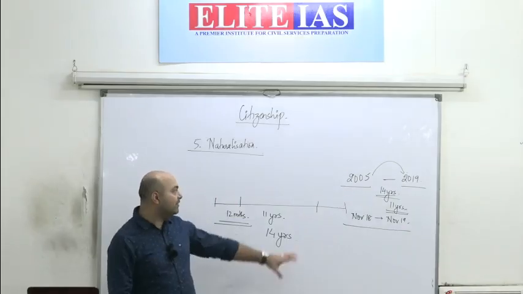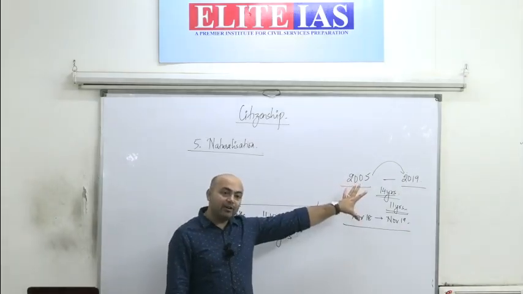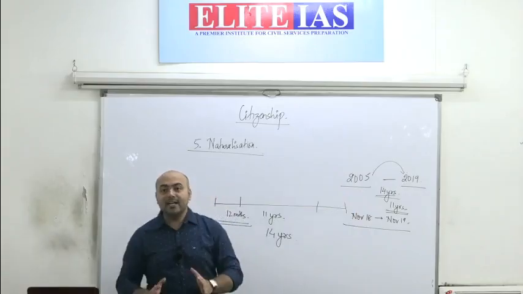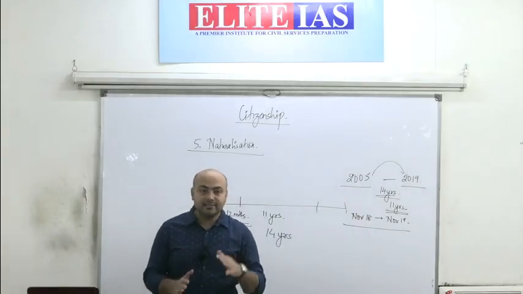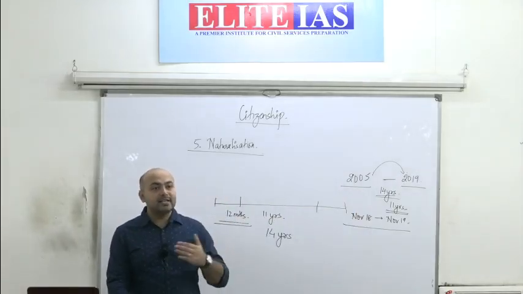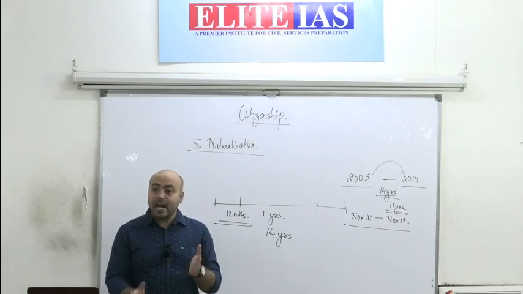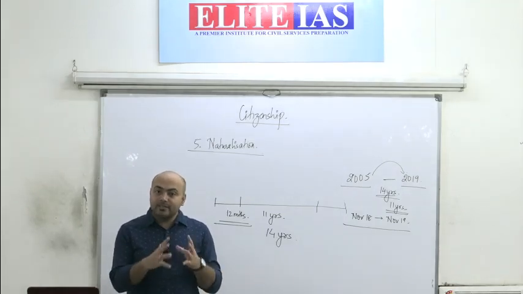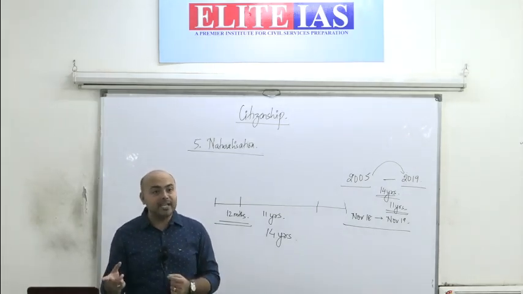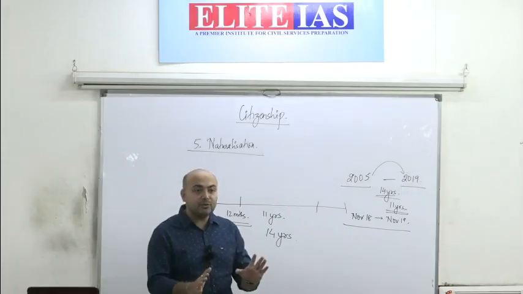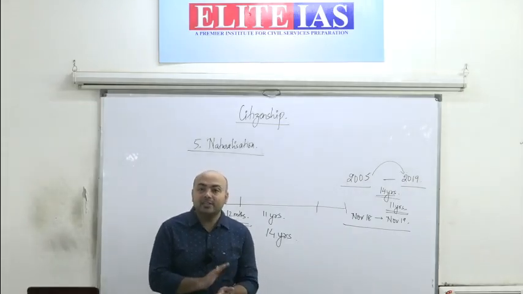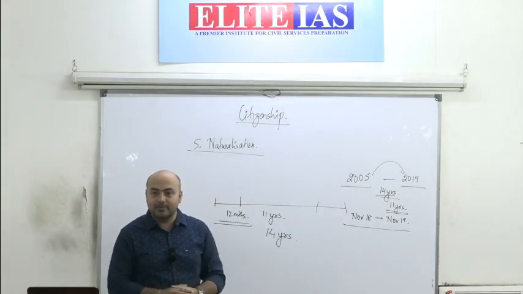That means if suppose I have fulfilled this criteria, that in the last 14 years I have stayed in India for 11 years, and 12 months consecutively before making an application, if I satisfy this also, I only have the right to apply for citizenship.